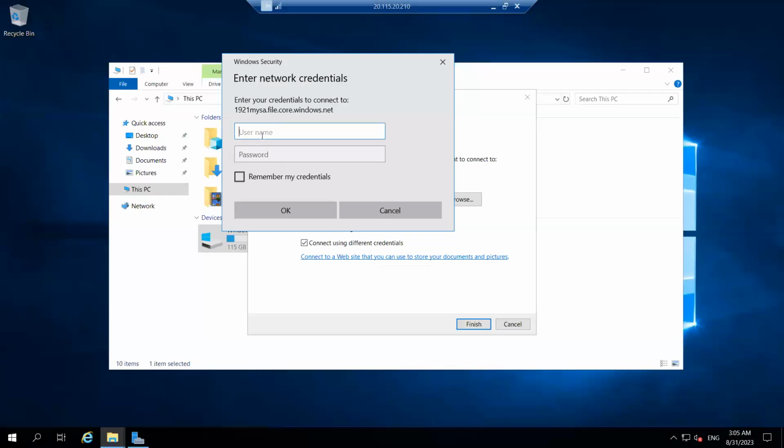Next, what is it asking me? Where is your storage account? My storage account is in Azure, so I'll say here Azure, backslash. What is my storage account name? 1921 MySA. Fine. Now password. From where do I have to get the password?